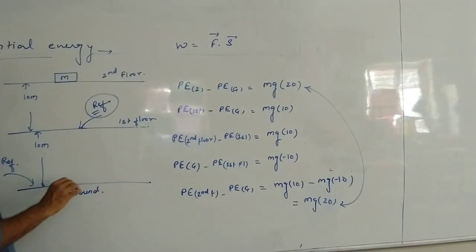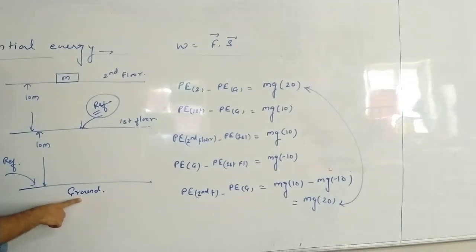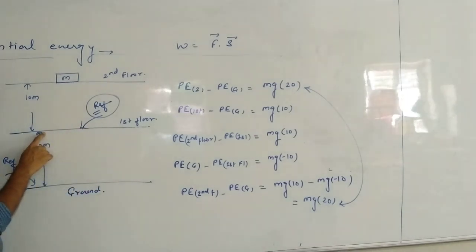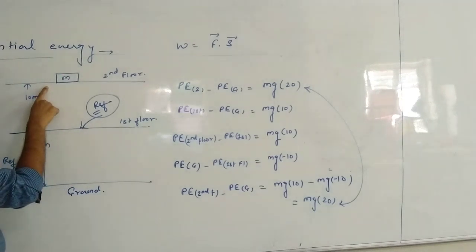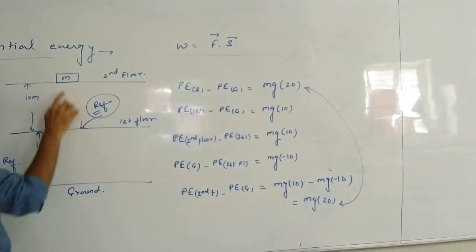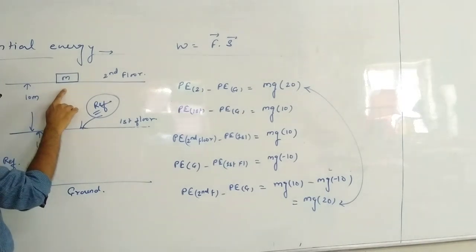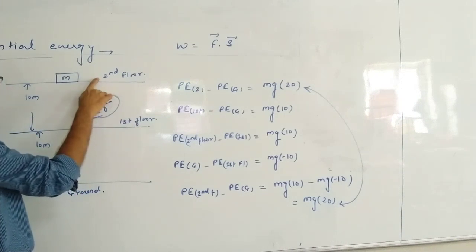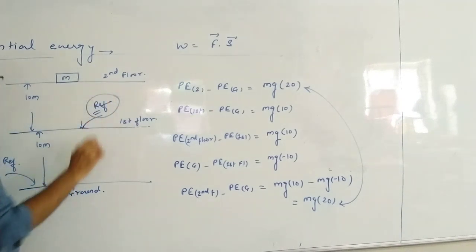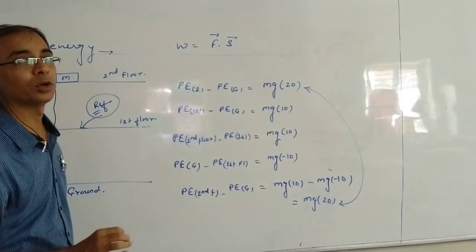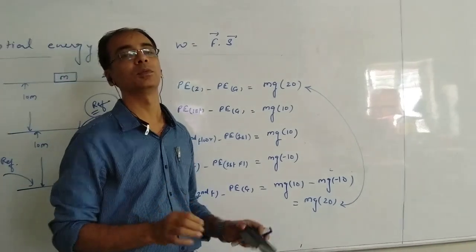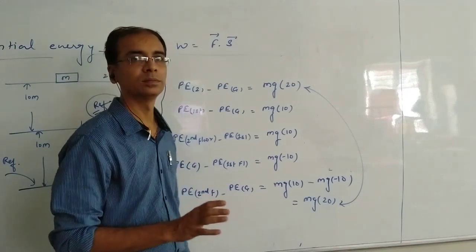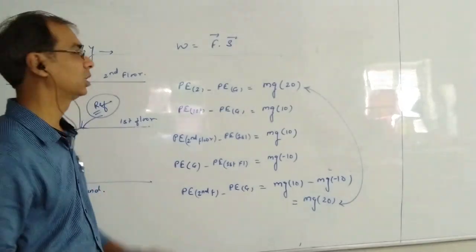Suppose we have taken the ground as a reference. Potential energy of the first floor is mg into 10. Potential energy of the second floor is mg into 20. The difference between these two is 10 mg, right? Now if I take the first floor as the reference, then the potential energy of the second floor is mg into 10. That means the difference between these two, has it changed? No. So the difference in potential energy always remains the same. Difference in potential energy does not depend on the reference point. Okay, this was the basics of potential energy.